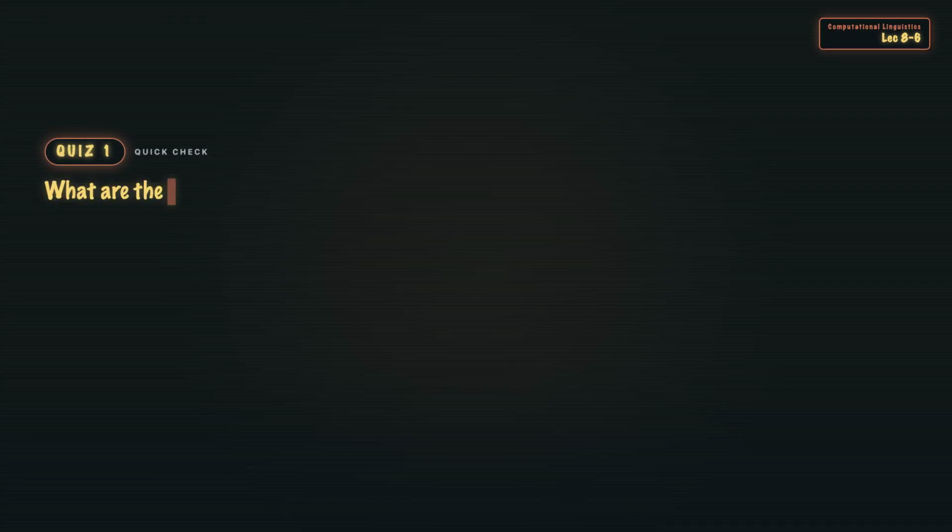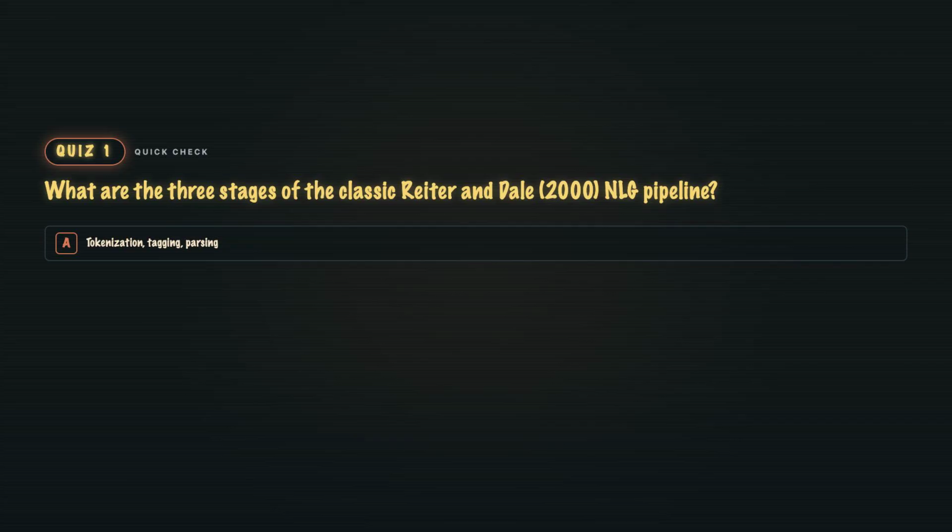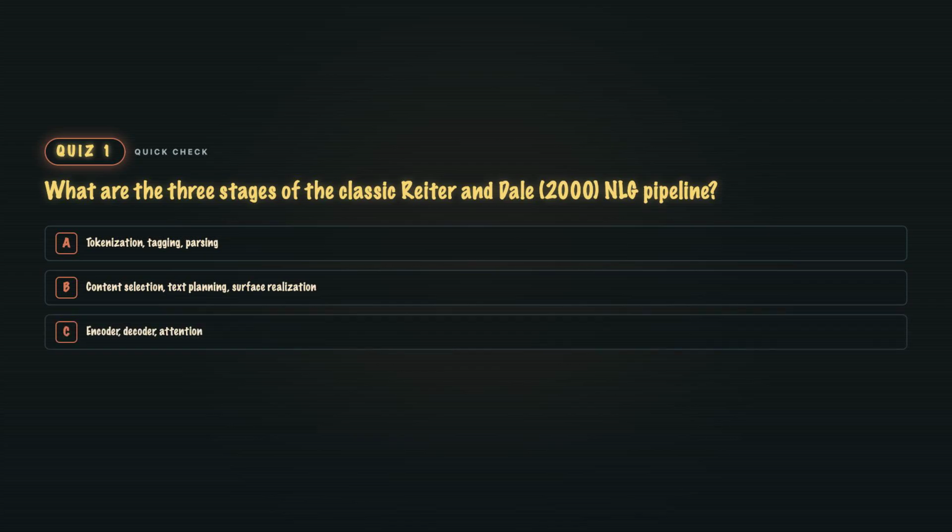Quiz 1. What are the 3 stages of the classic Reiter and Dale 2000 NLG pipeline? A. Tokenization, tagging, parsing. B. Content selection, text planning, surface realization. C. Encoder, decoder, attention. Or D. Extract, transform, load.